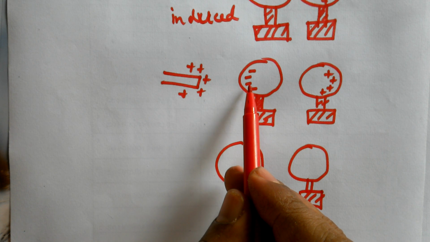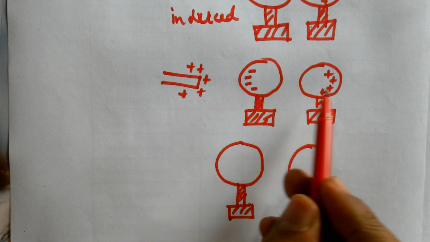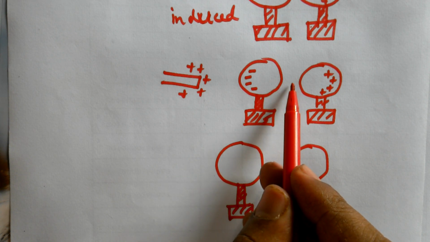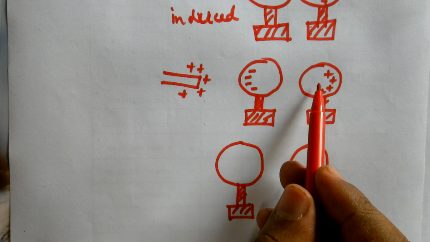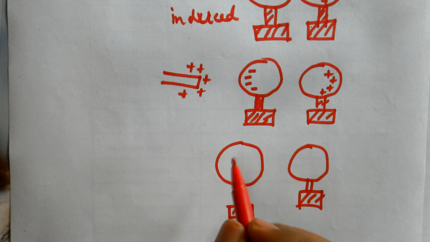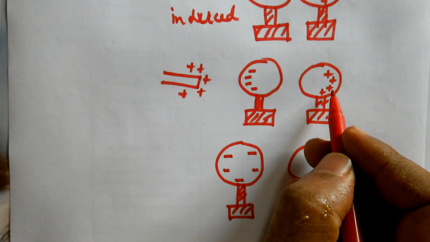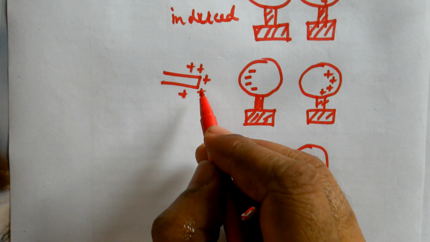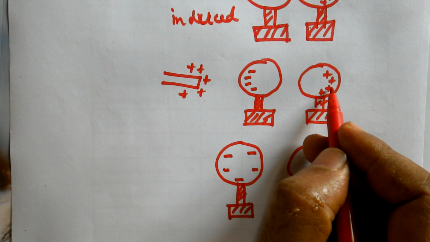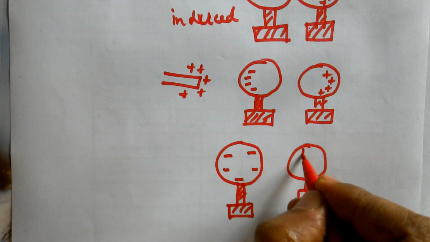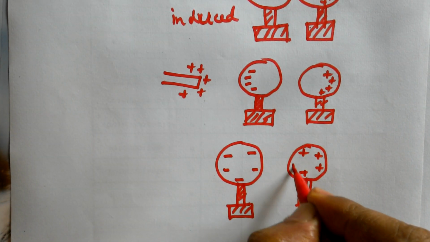These negative charges will try to move back, but there is a gap here made up of insulator, so they can't move to the other conductor. So the only chance is they must get distributed in this conductor only. Similarly, these positive charges which have been repelled by this try to make themselves neutral, but it is not possible. These electrons don't come, so this gets positively charged.